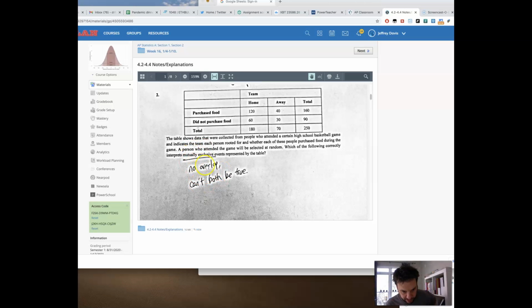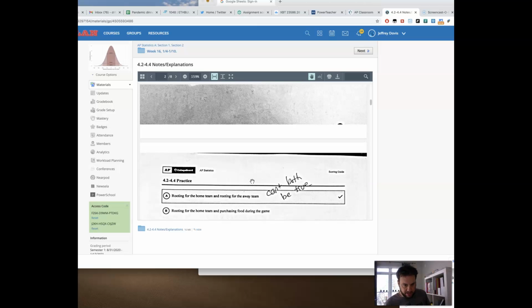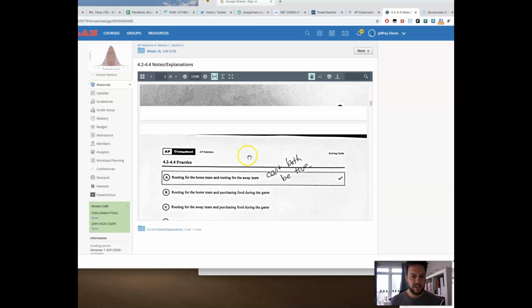Okay, number 2, which of the following correctly interprets mutually exclusive? So mutually exclusive means the 2 things cannot be true at the same time. So if I look through these options, A is the right answer, but I was kind of hoping it would be E, so I could talk through a couple wrong ones.